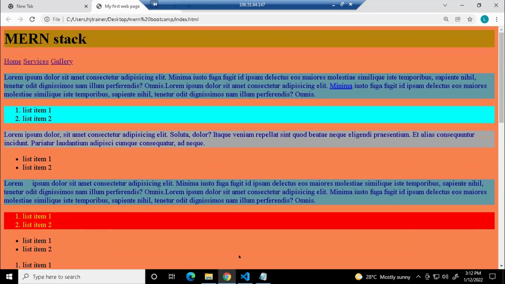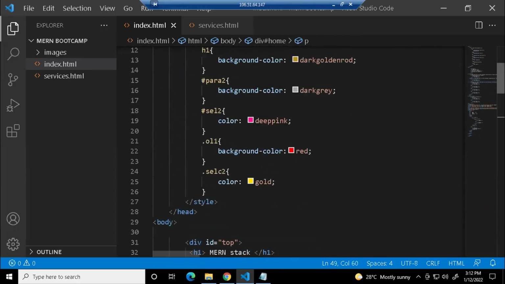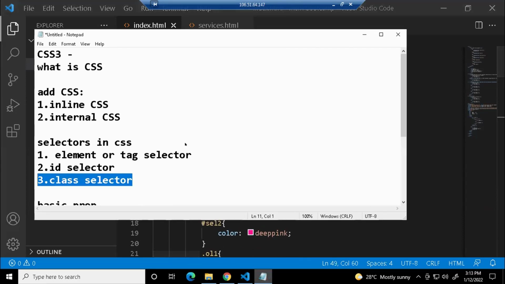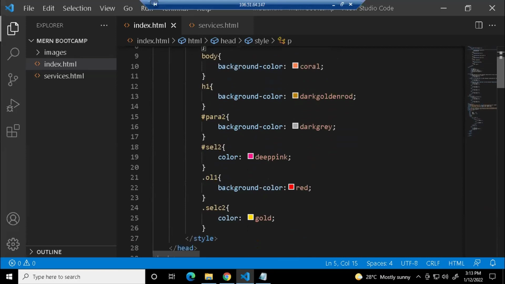So now let us move on to the next selector. Before moving, I'll tell you one best way to write your style. All these things we have seen on how to add CSS, right? One way is inline and one way is internal. In internal, you write a style tag in the head part.